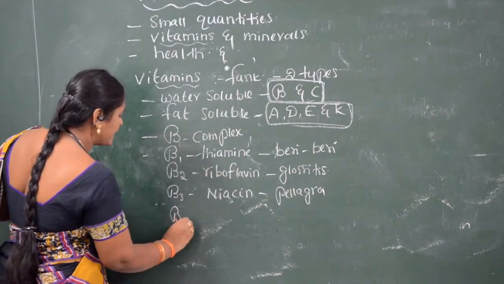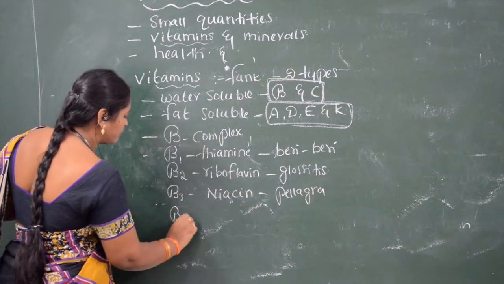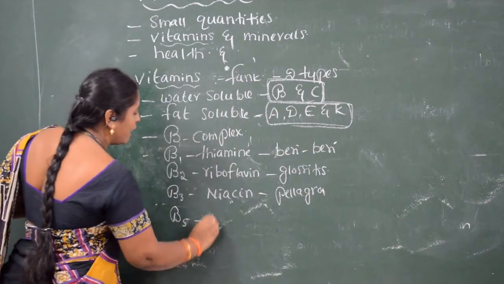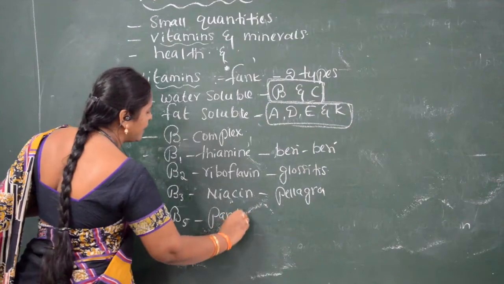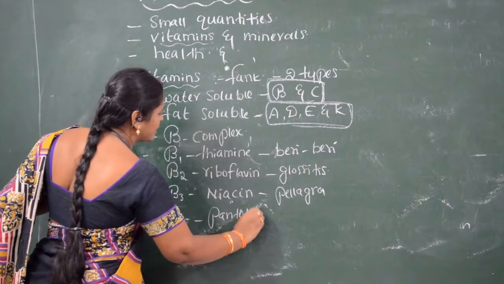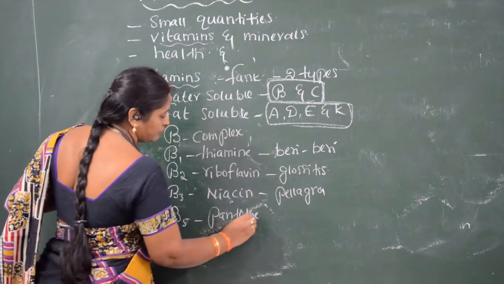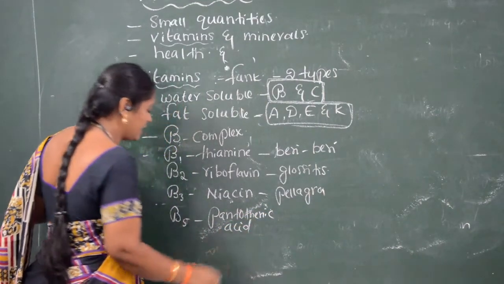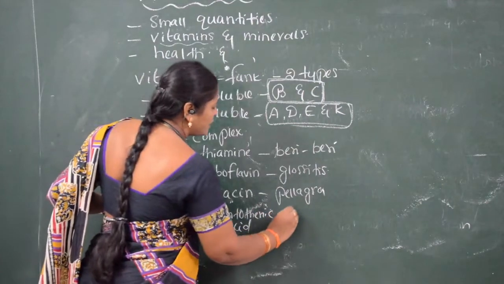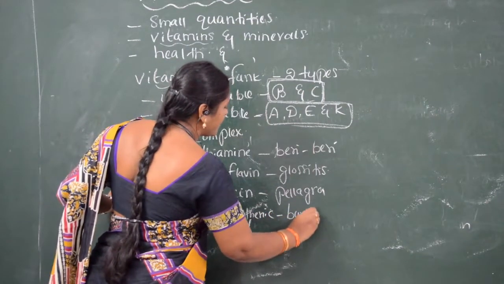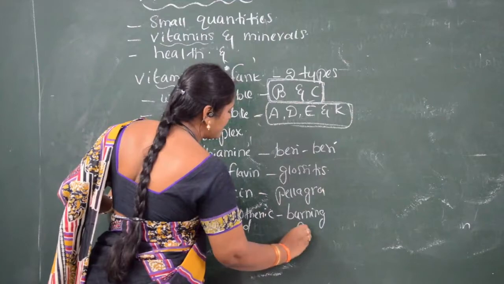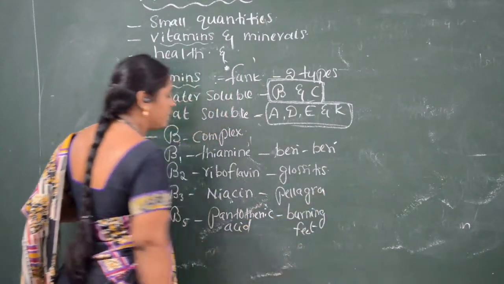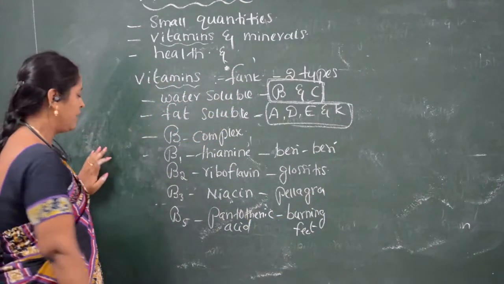Another one is B5. B5 is pantothenic acid. So pantothenic acid is B5 vitamin. If this vitamin is deficient, the person suffers from burning feet.